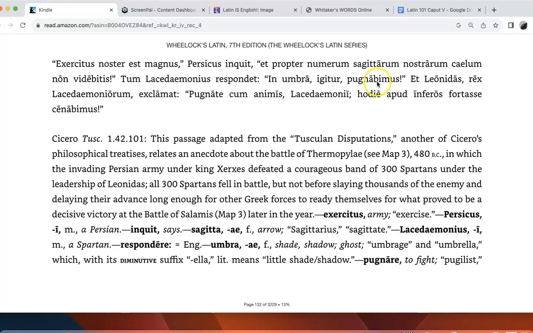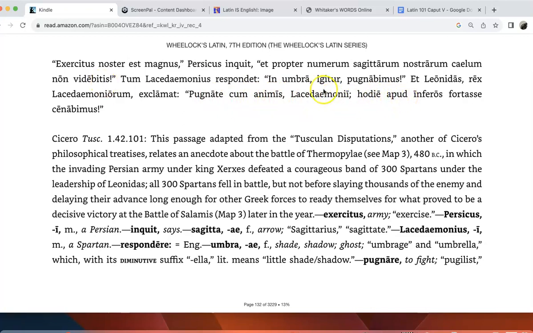So what's important here, among other things, is the ending that tells us it's future tense, but then mus means we, and then here we just probably have to follow the vocab down here. And Leonidas, the king of the Spartans, shouts, fight with courage, Spartans.